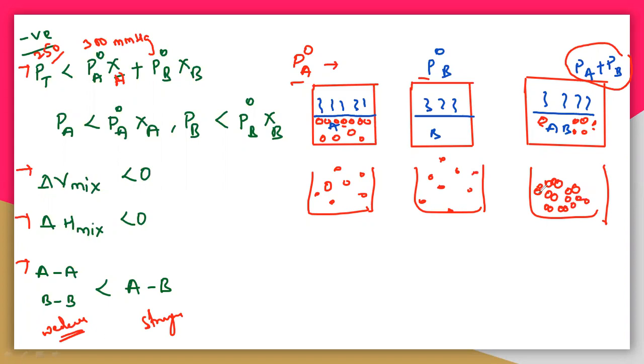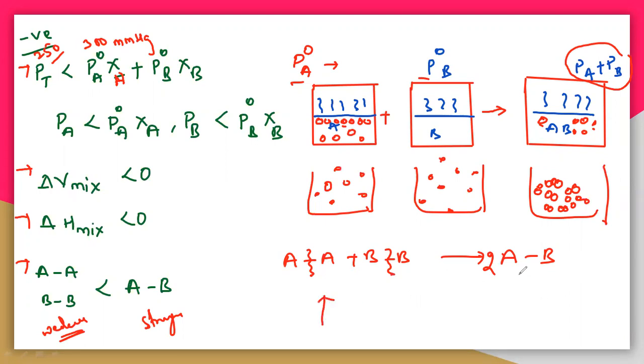So when you are adding these two, A and B, it must form A comma B. So what happens? You need to break down A comma A and B comma B, then you will get the individual molecules of A and B. Only then it is possible. So here we are breaking the A comma A bond, which means we must supply heat energy.